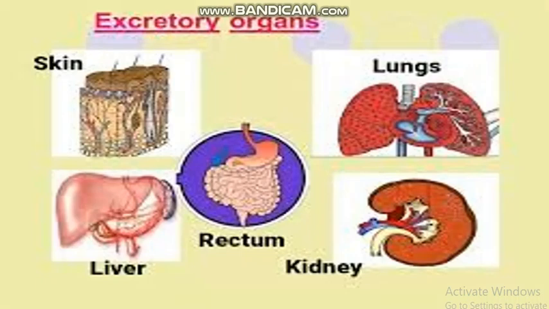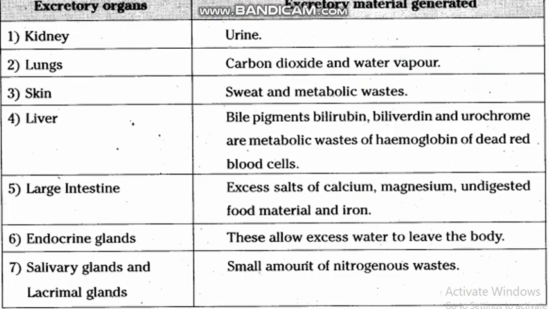These are some excretory organs: skin, lungs, liver, rectum, kidney. Let's discuss what are excretory organs and how excretory material is generated in these organs. Student, the kidney generates the excretory material urine. Lungs generate the excretory material carbon dioxide and water vapor. Skin, sweat and metabolic waste.